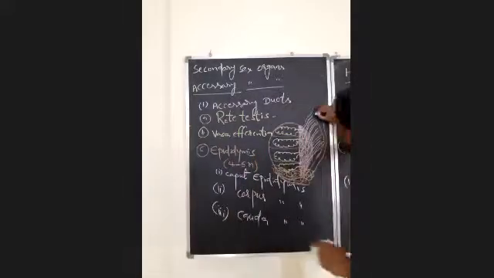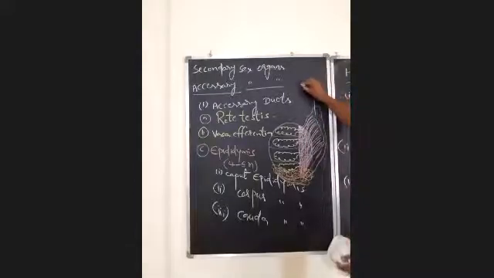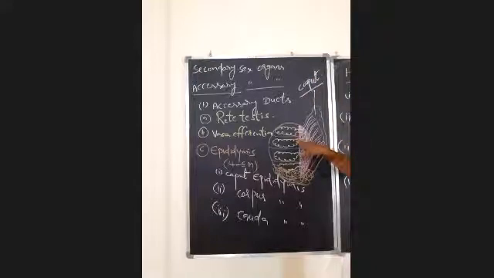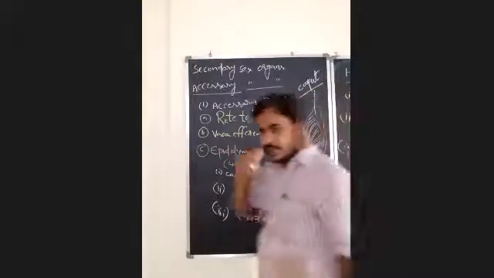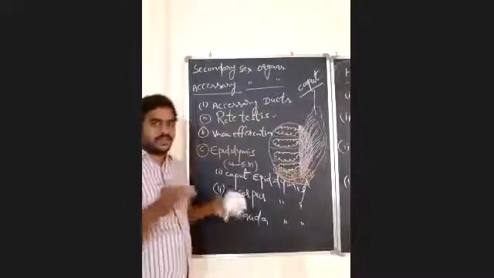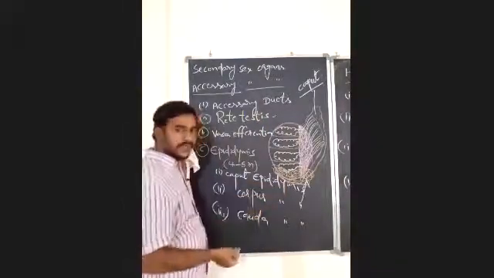Observe here, the anterior most part is caput epididymis, which receives the spermatozoa from the vasa efferentia. The anterior part of epididymis is caput epididymis. This caput epididymis receives spermatozoa from vasa efferentia. Right? Next, the main part of this epididymis is corpus epididymis. So corpus epididymis occupies the major region in the epididymis. Corpus means body. So the main body of epididymis is corpus epididymis.